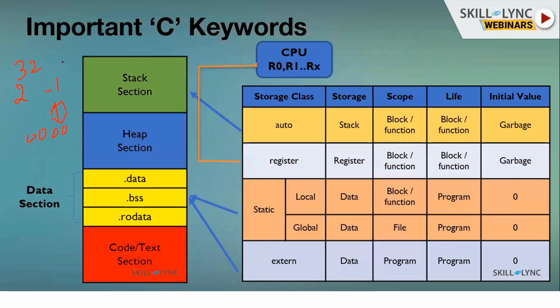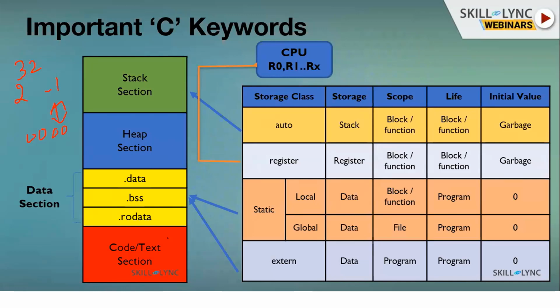These virtual addresses are divided into what is called the C memory layout, which has four categories: code or text section, data section, heap section, and stack section. Why do we need these sections? Code has to be stored in some section and differentiated. Code is nothing but instructions. If you have written c = a + b, that is an instruction, so that comes into code.